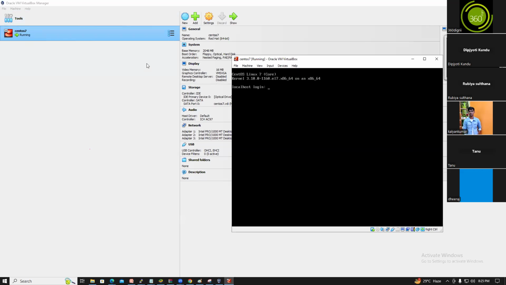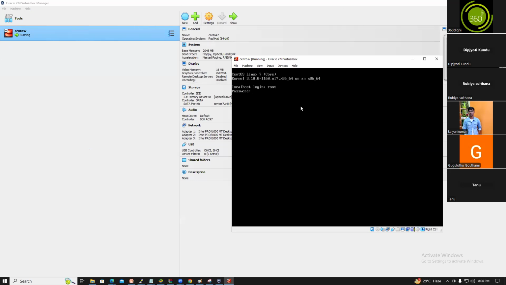Yeah, it started. You see, localhost login. Login as which user, guys? Everyone can speak out. Login as which user? Root. Guys, login as root user.